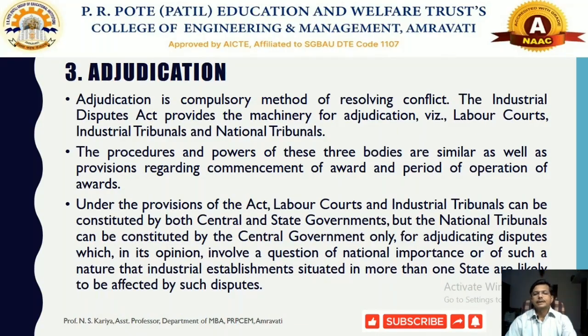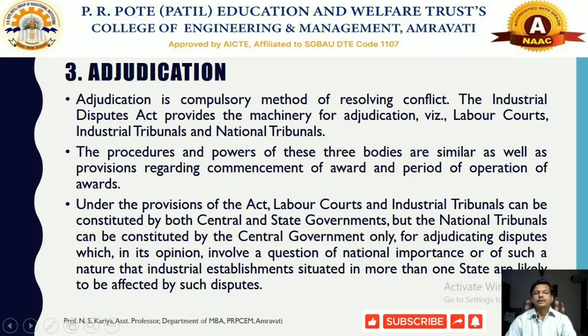The third one is called the adjudication process. Whenever an industrial dispute is happening in more than one state, or is of national importance, it could be transferred to an authority called the national tribunal.